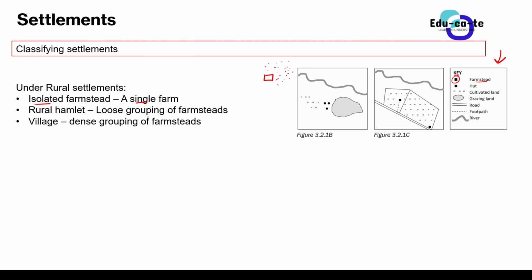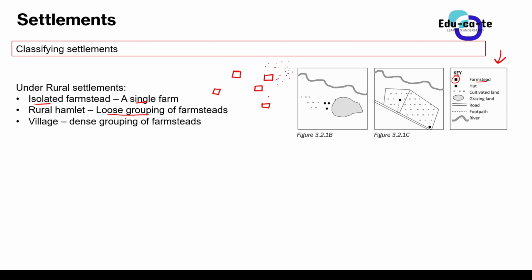And then we can have a rural hamlet. When we talk about a rural hamlet, we have these farmsteads, but they are loosely grouped together. They are no longer isolated, but the farmsteads are now loosely grouped together. Let's assume it is something like this. These blocks represent a single farm.